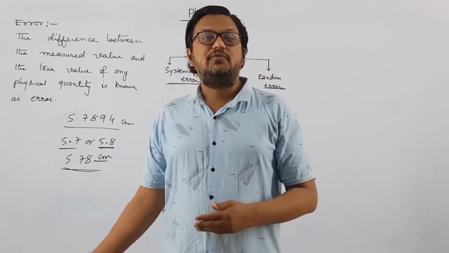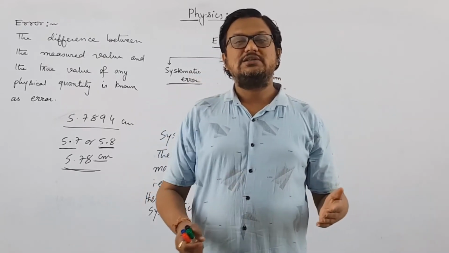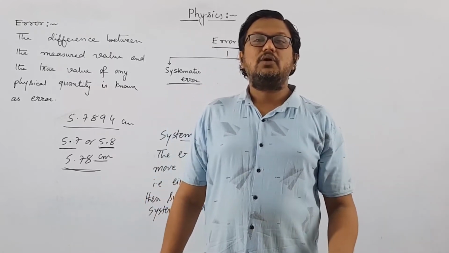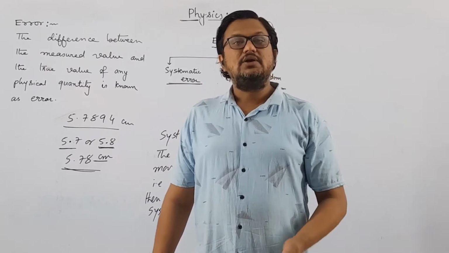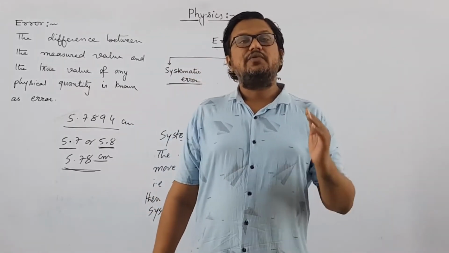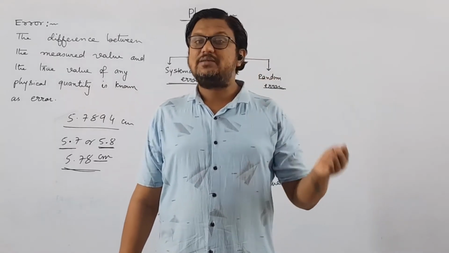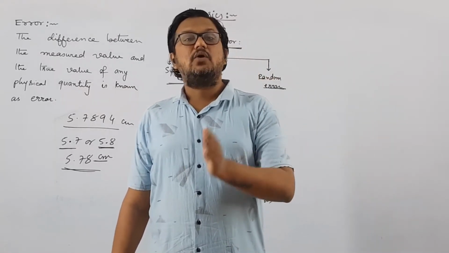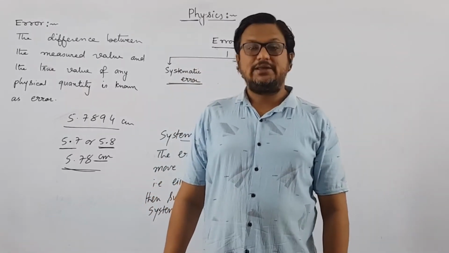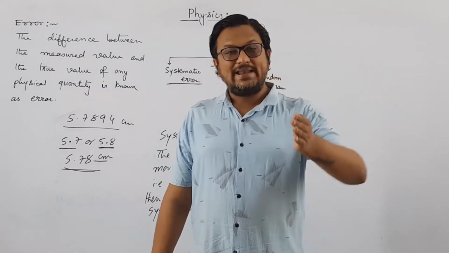If you want to measure the weight of any other object which has a weight of 5 kg, then it will measure 4 kg 900 gram only. So each and every time you measure the weight using that machine, the weight shown by that machine will always be less than the original value by 100 gram. So this kind of error is known as systematic error. This is for negative direction.